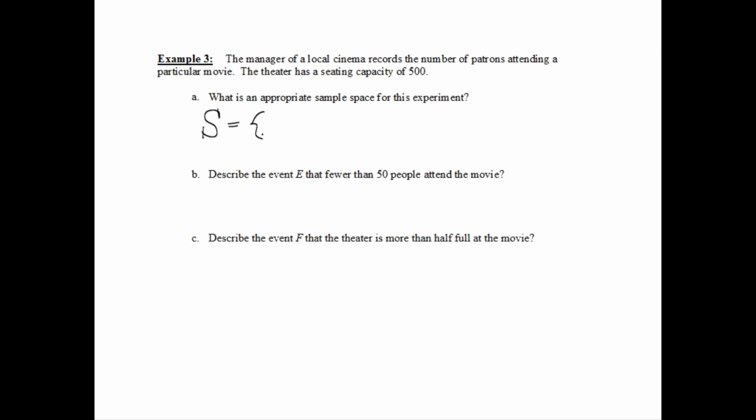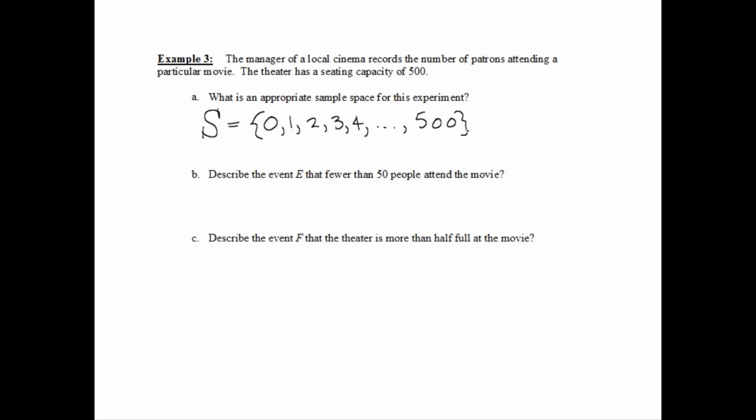Well, what's the smallest possible number he could record? Very unpopular movie, unpopular time, no one comes. He could record 0 if no one came. 1, 2, 3, 4. Okay, what's the most he could record? Up to 500, because that's the maximum capacity of the theater. So there's our sample space.